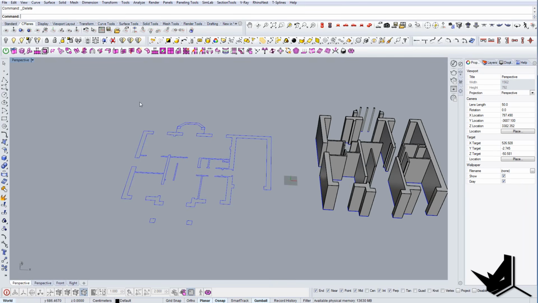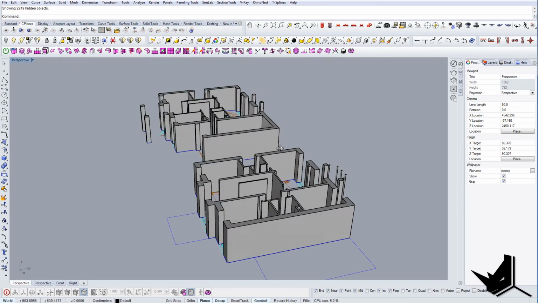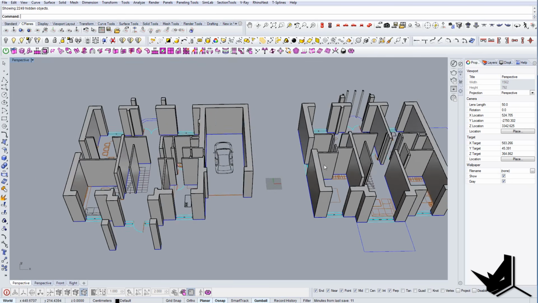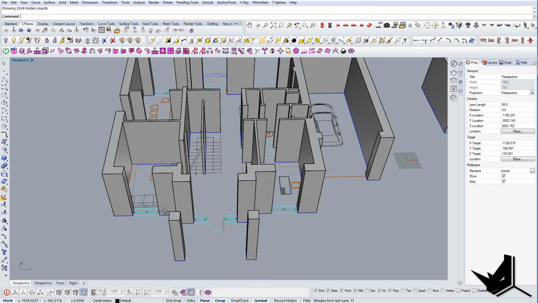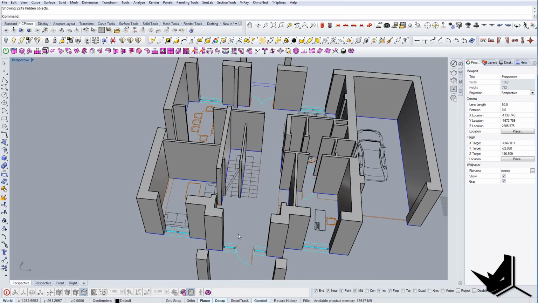Okay, so at this point we have both of these levels. This is the ground level and this is the first floor. So let's continue on with creating the rest of the house.